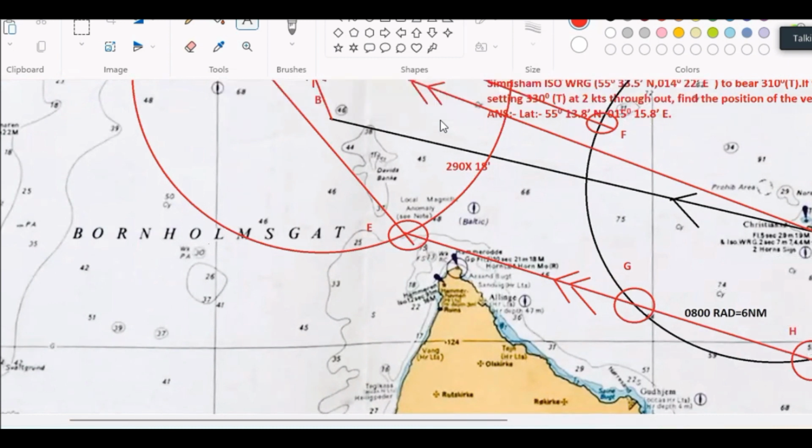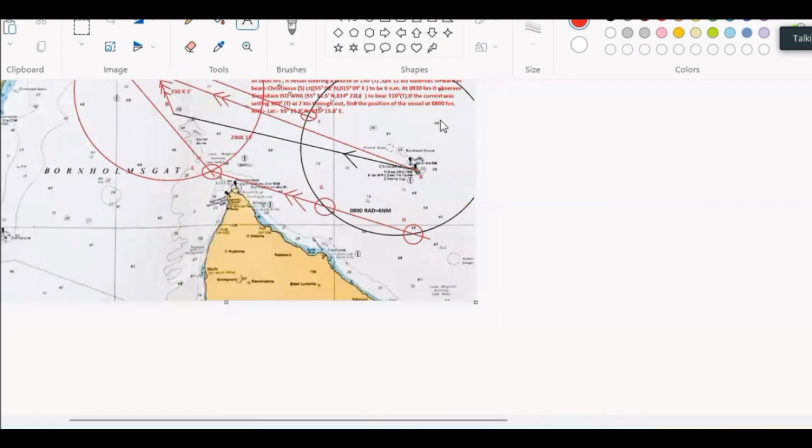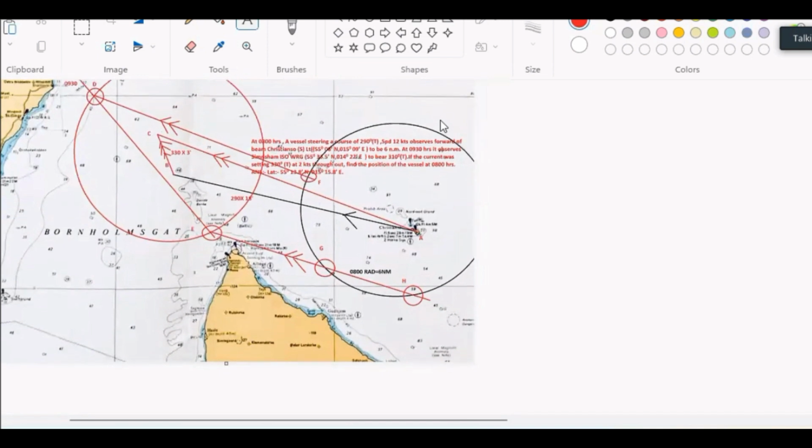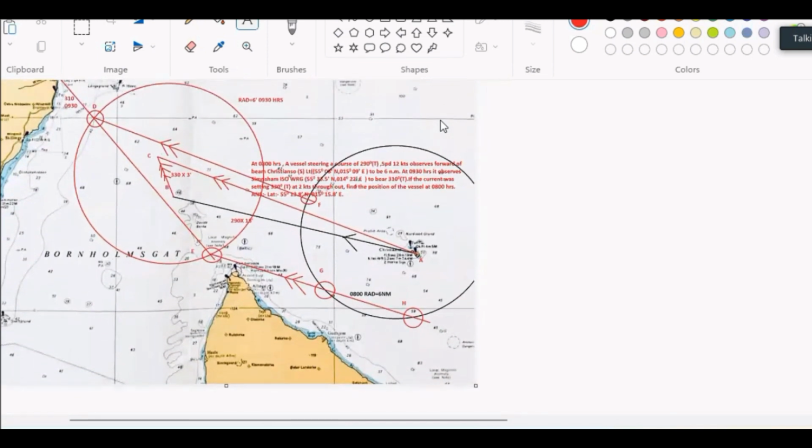Again, let us see if you reduce it to full scale, whether you get it or not. Okay. Now look at that. First, it is question number 13. First, we draw the 6-mile circle with respect to the Christianso south light, that is A, and we have drawn the 8 o'clock position circle in black.